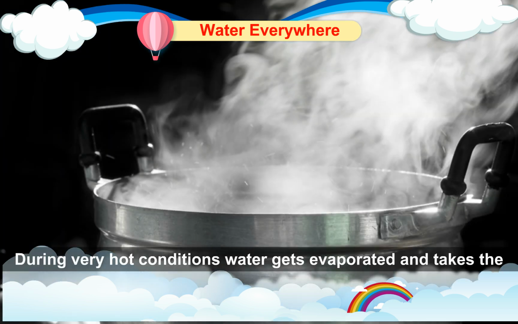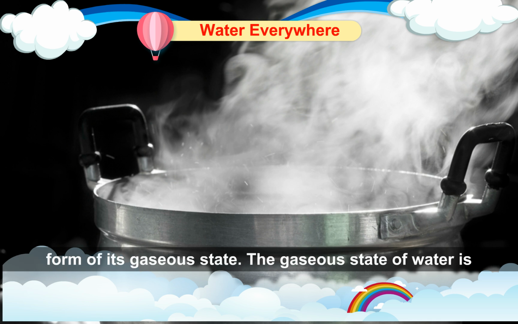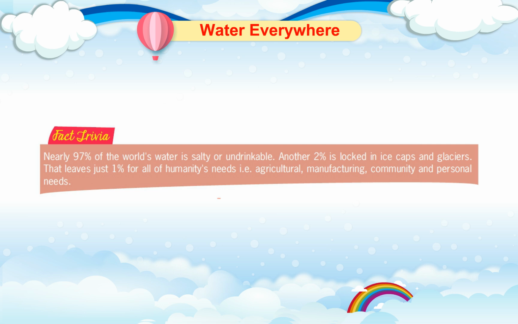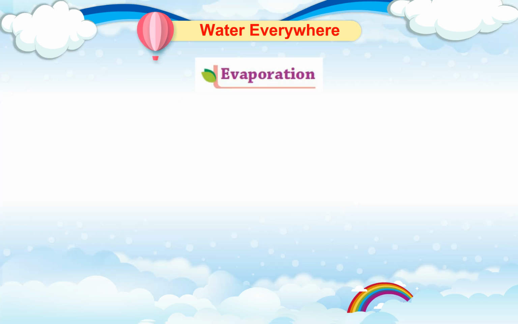Gaseous state. During very hot conditions, water gets evaporated and takes the form of its gaseous state. The gaseous state of water is vapor. Fact trivia. Nearly 97% of the world's water is salty or undrinkable. Another 2% is locked in ice caps and glaciers. That leaves just 1% for all of humanity's needs, that is, agricultural, manufacturing, community, and personal needs.